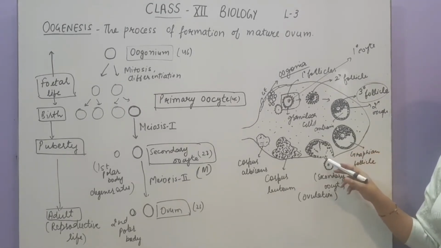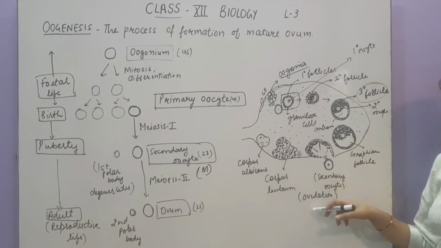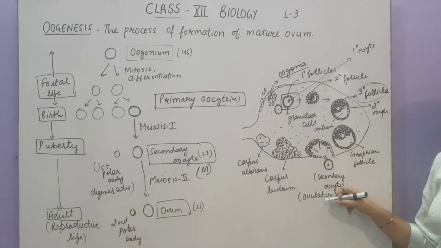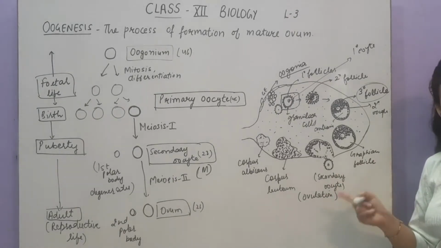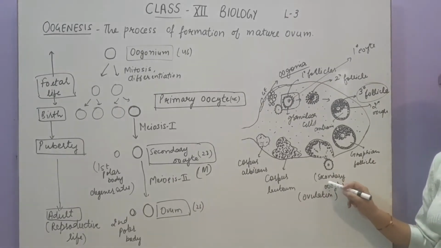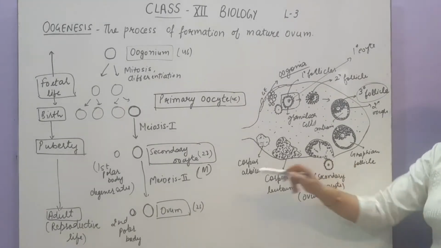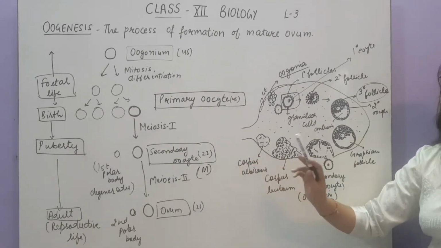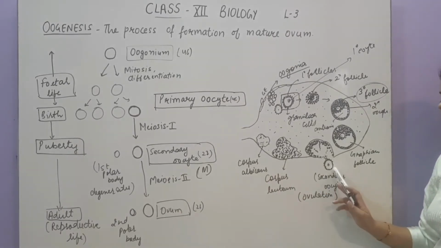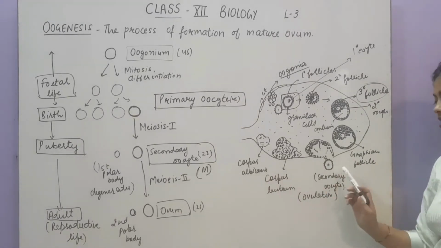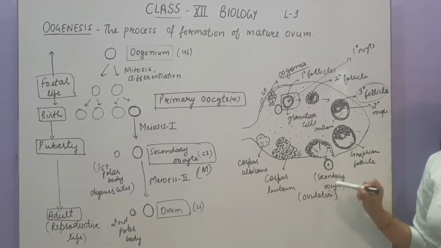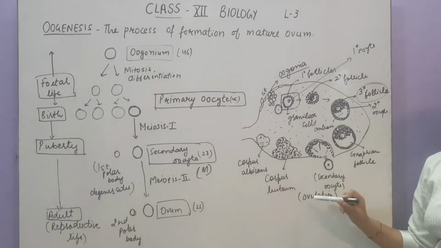Now this Graafian follicle, at the time of ovulation, when we study the menstruation cycle, you will be more clear that ovulation is the release of ovum from the ovary into the fallopian tube. But we are using the term ovum, but actually it is a secondary oocyte, because as I told you, the secondary oocyte will be converted into ovum only at the time of fertilization. Before that, the cell which is released from the ovary into the fallopian tube is actually the secondary oocyte, and this process is called ovulation.